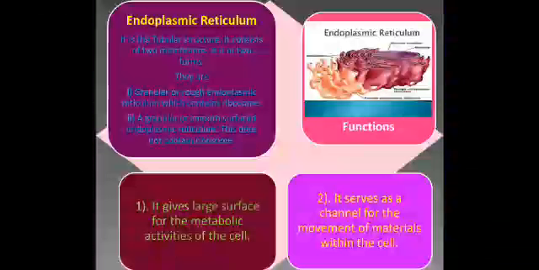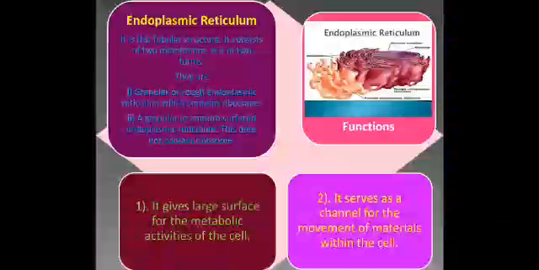Endoplasmic reticulum. Endoplasmic reticulum is a tubular structure. It consists of two membranes. It is in two forms. One is granular or rough endoplasmic reticulum, which contains ribosomes. Second is agranular or smooth surfaced endoplasmic reticulum. This doesn't contain ribosomes.